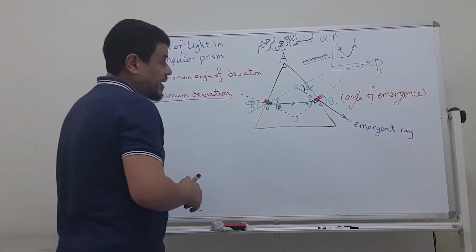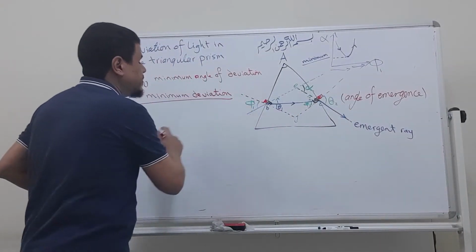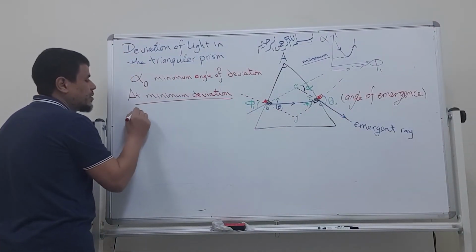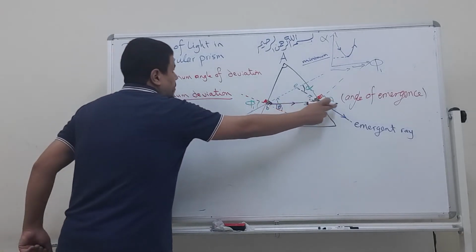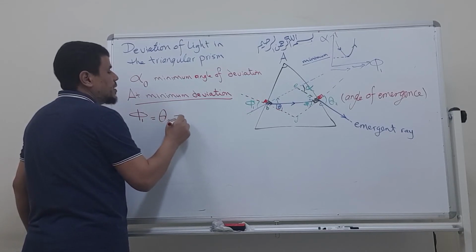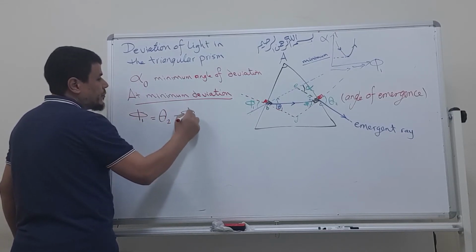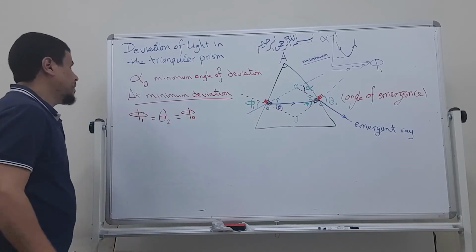At minimum deviation, the angle of incidence will be equal to the angle of emergence, and we will call them phi naught.